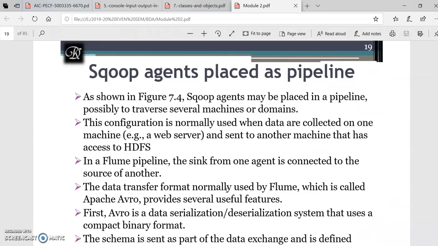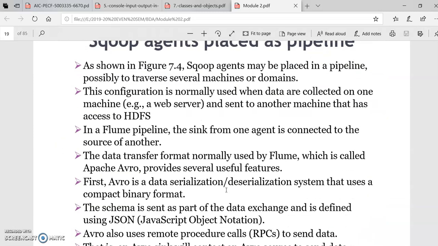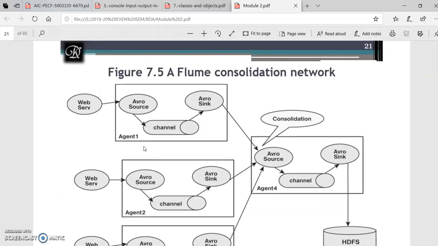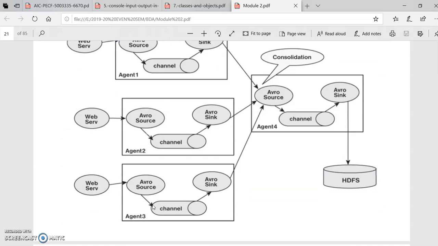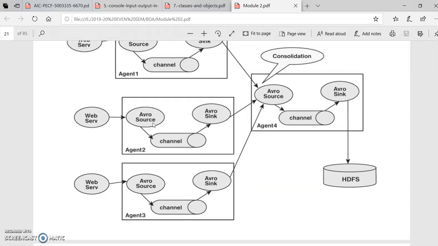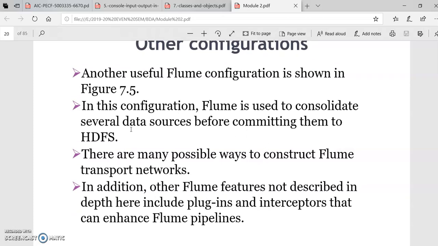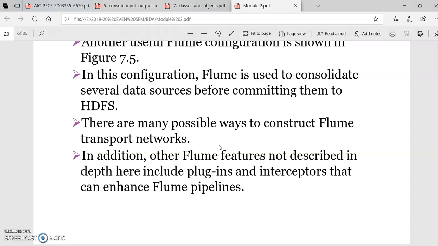For example, a single sink can be connected to multiple Flume agents. In the next slide we have that. See, agent 1, agent 2 and agent 3, all three agents with source, sink and channel, are connected to agent 4. That is what the diagram shows. In this configuration, Flume consolidates several sources before committing to HDFS. So there are different forms in which we can connect and transform the network.